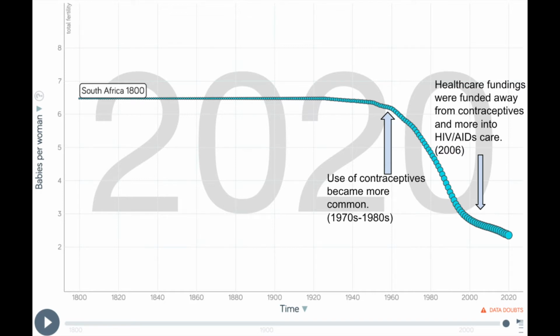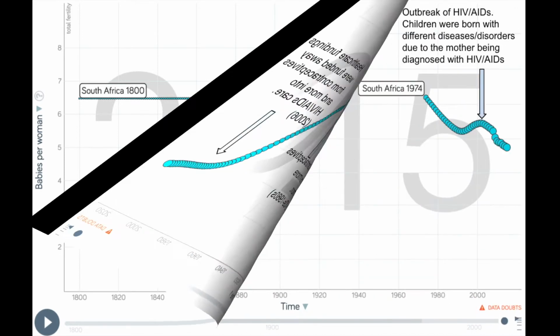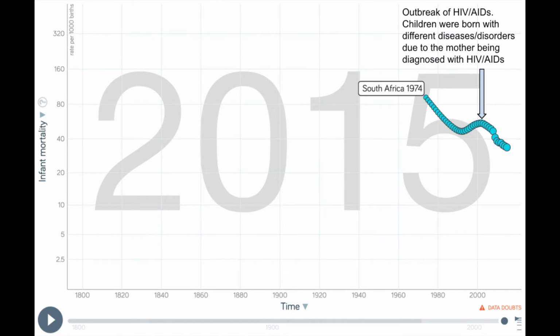of kids people were having, but then in 2006, the funds for contraceptions went to HIV and AIDS, and there was less protection provided. The infant mortality in South Africa was up and down the whole time, and when HIV occurred, it went higher up because women with these diseases were birthing children and passing down diseases to them, which made it very hard for them to survive.